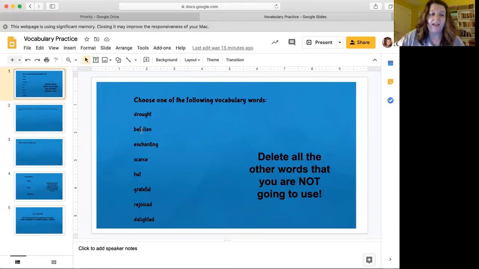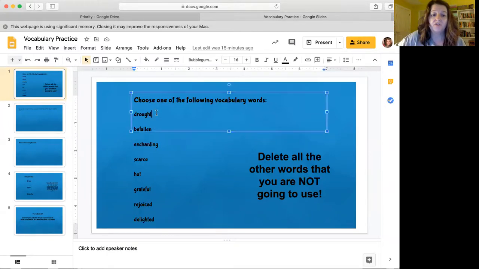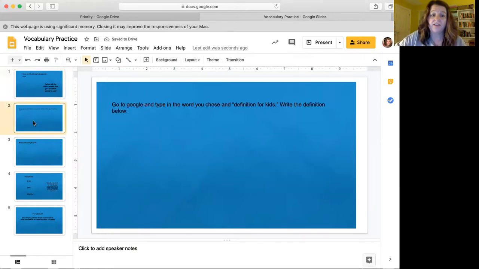It's going to have these blue slides, and you're going to choose one of these words. These were words from the story that we read yesterday. Okay, so the first one is drought, and we talked about some of these. Befallen, enchanting, scarce, hut, grateful, rejoiced, delighted. So you're going to choose one of those words. So let's say that you decide you're going to choose the word drought. So you are going to delete all the other words that you're not going to use. So that means I'm only going to keep drought on my screen. Then you go to the next slide.